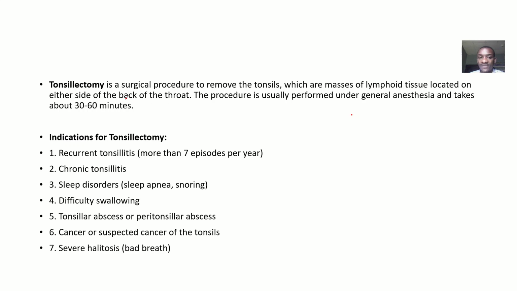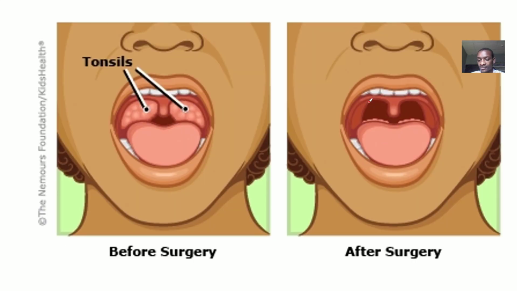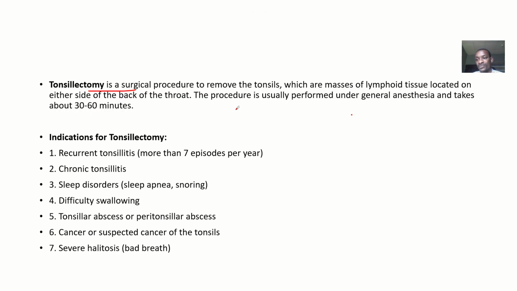All right. So for the definition, we said that tonsillectomy is actually a surgical procedure to remove the tonsils. The tonsils are at the sides of your mouth. So if the tonsils become inflamed, then after looking at the indications, you might want to remove them. Okay. So these tonsils are masses of lymphoid tissues located on either side of the back of the throat. The procedure is usually performed under general anesthesia and takes about 30 to 60 minutes.